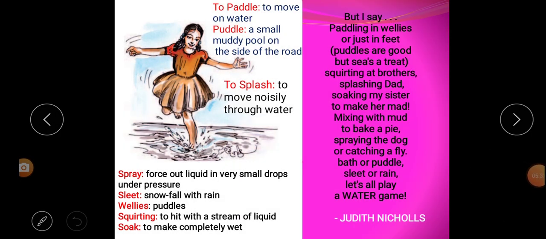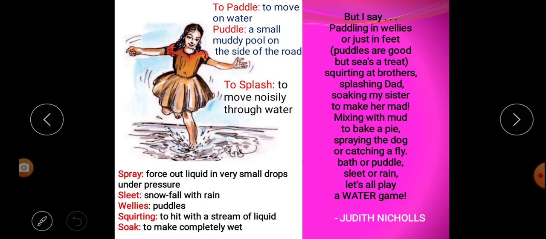So in the first stanza we learned what the mother says about water. But in the second stanza we are going to learn and discuss what the poetess says water is used for. So here the poetess says, what is the use of water?